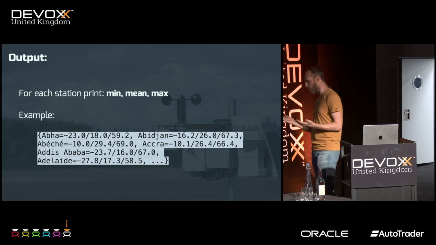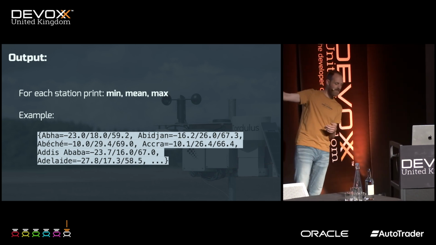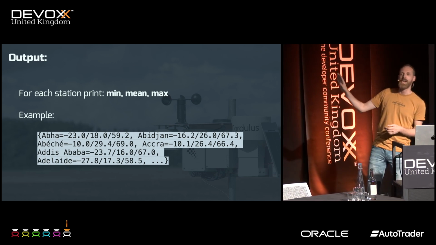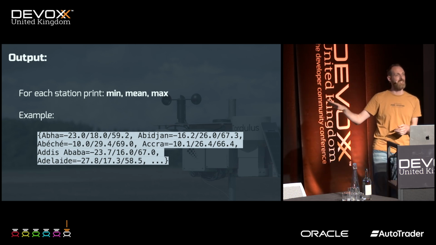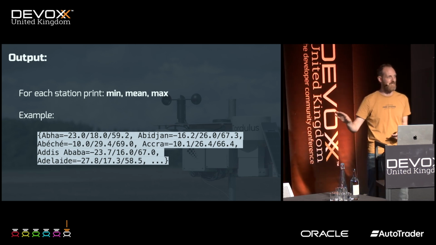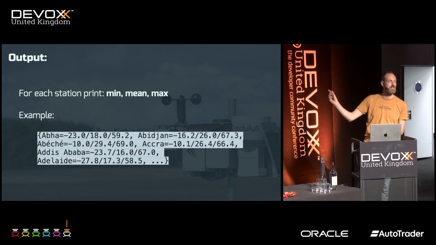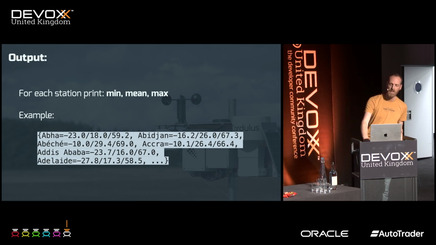And the output format is actually pretty weird. It has to look like this. You start with a curly bracket, then the name, and so on. Not a coincidence, because this is actually what a Java map outputs. If you have a map and print it, it looks like this. The middle part is the toString function. That's the challenge. Couldn't be that hard, right?